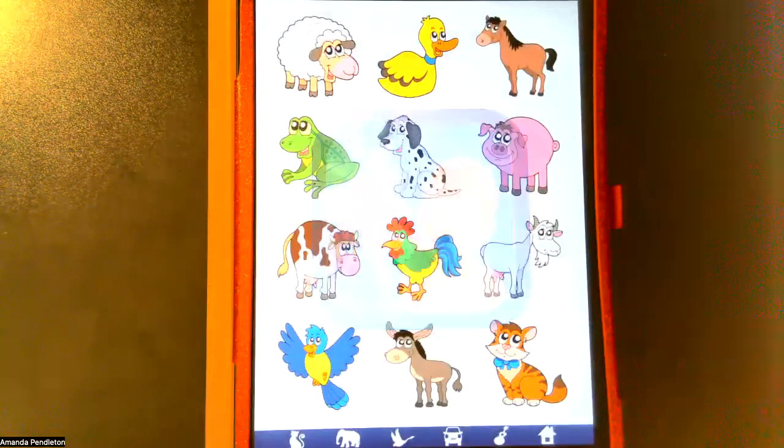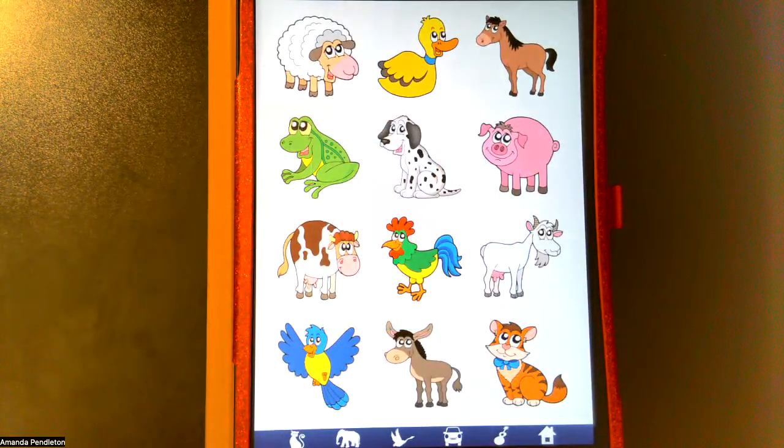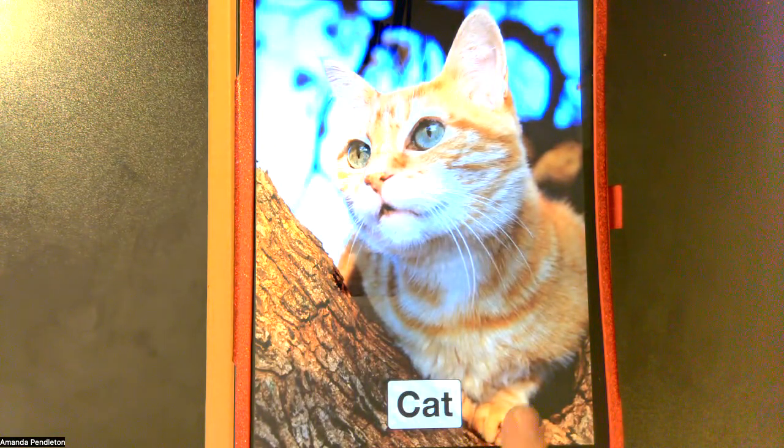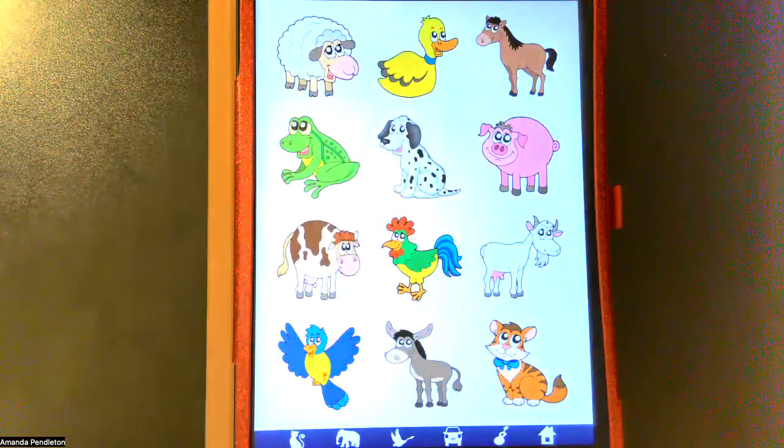Let's take a look. So this is SoundTouch. So basically you can see your categories down here at the bottom that you can go to. And then if I tap on a picture, let's go with the cat. Cat. It'll show me a picture and will give me the sound that that animal makes. When I tap, it goes back out into the main screen.